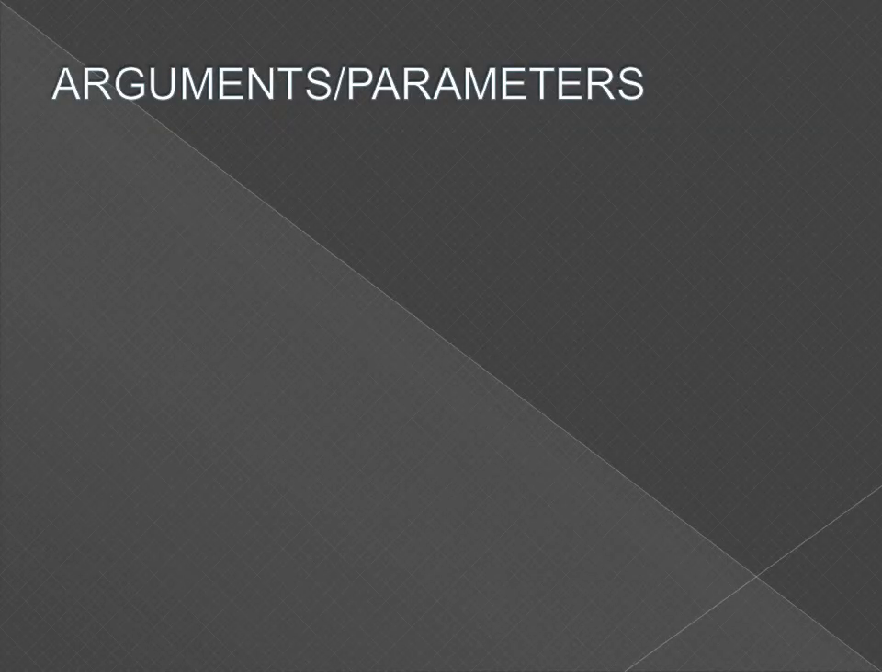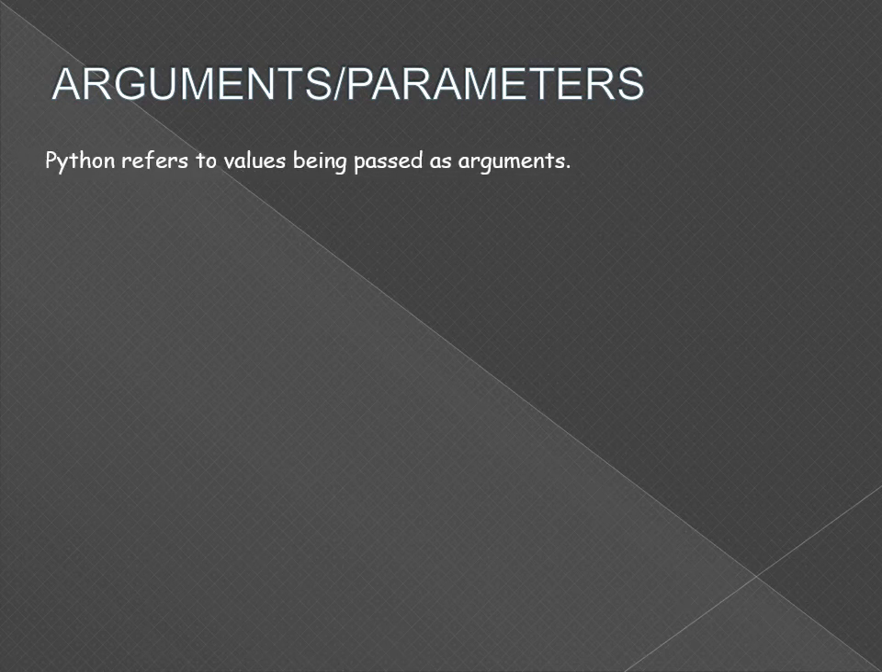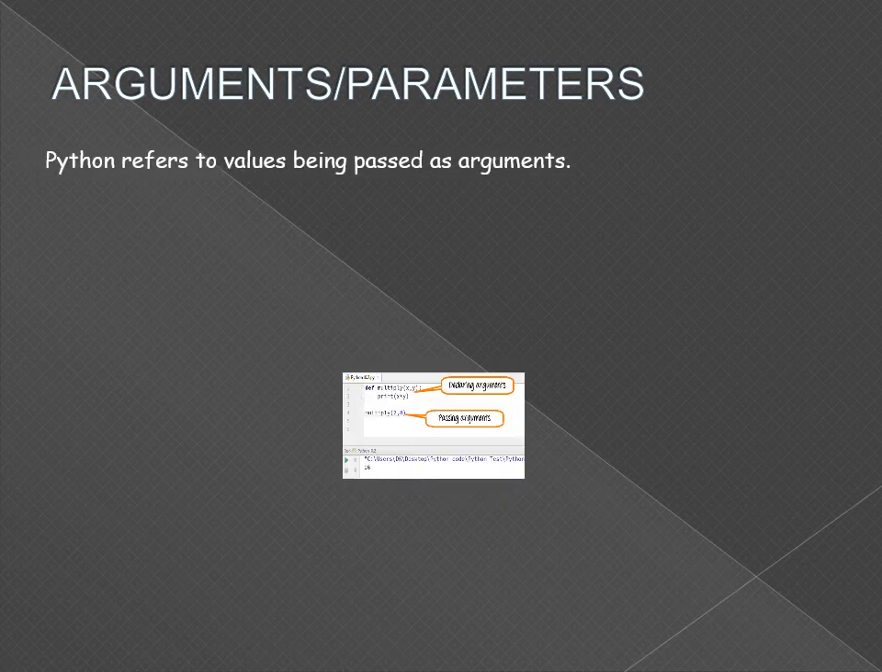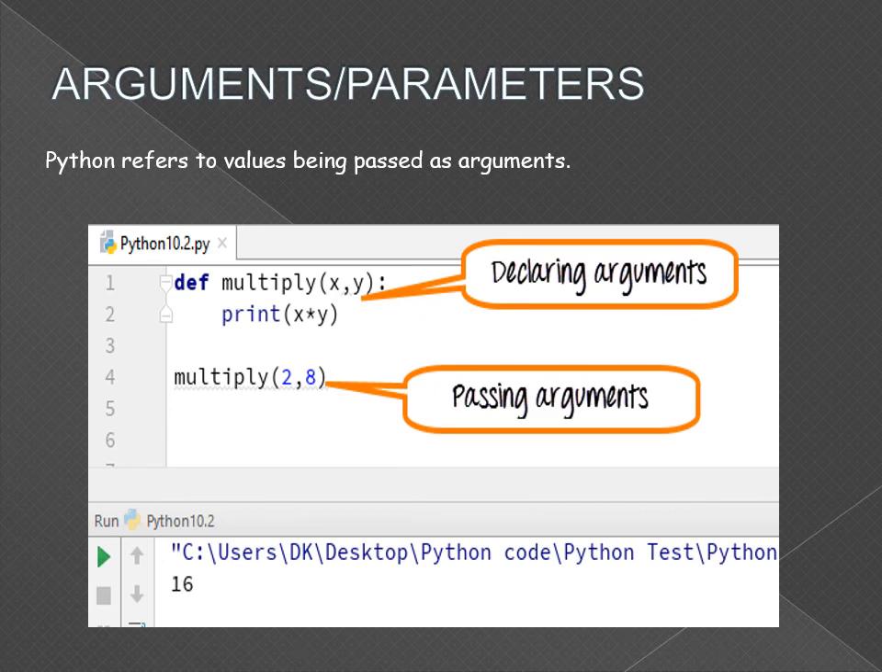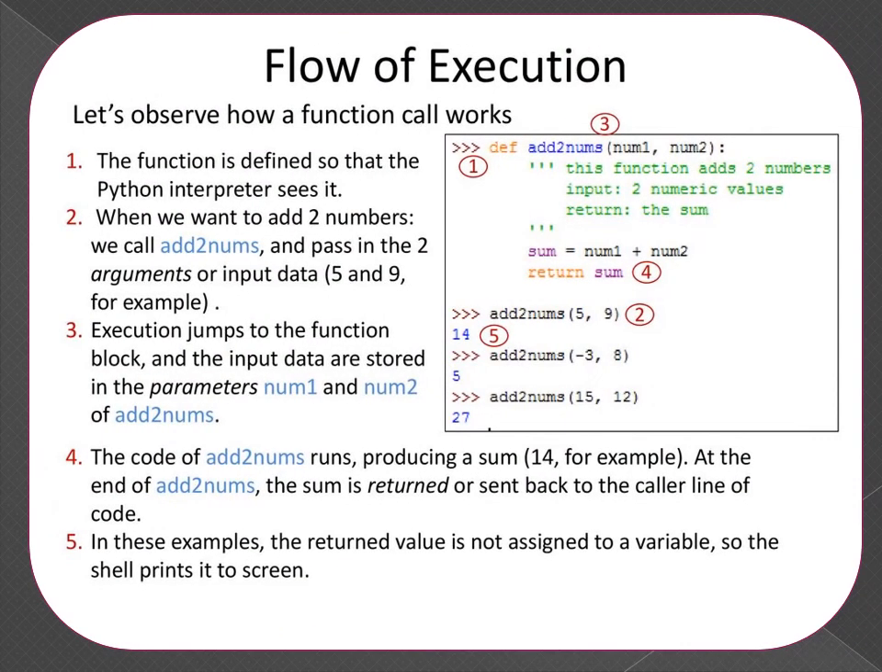And what are parameters or arguments in functions? Arguments and parameters in functions are the variables only, but those used with the function statement are known as arguments or parameters. You can see here x, y, 2, 8. These are the arguments or parameters for the function. This is the flow of execution.